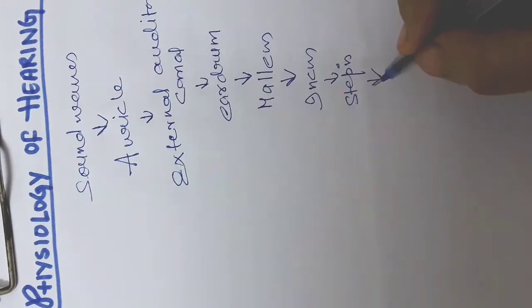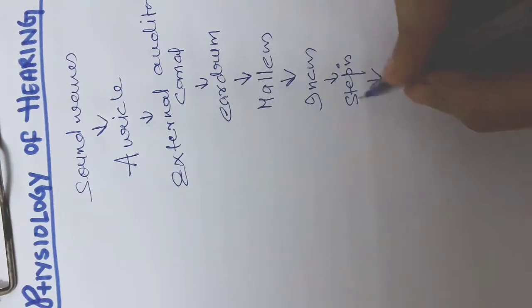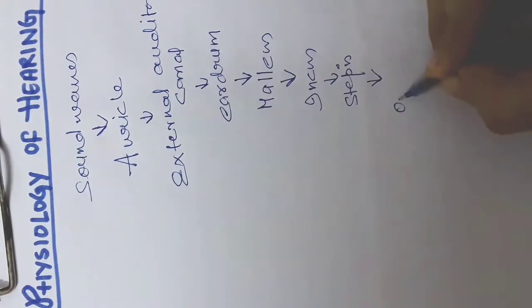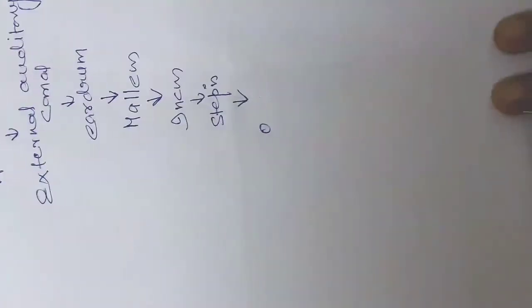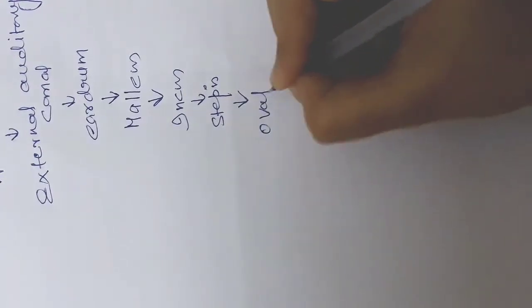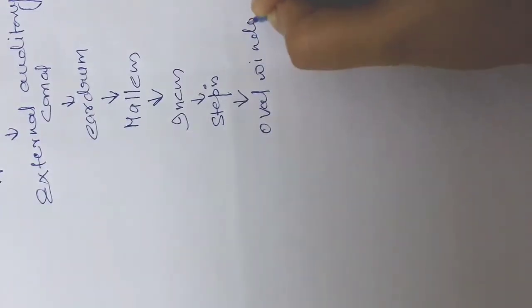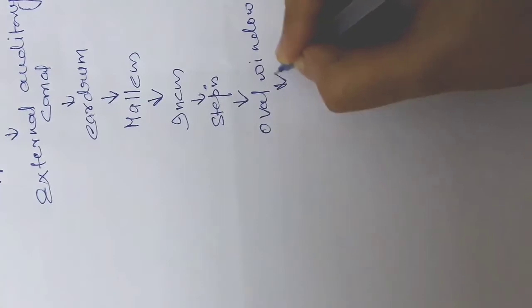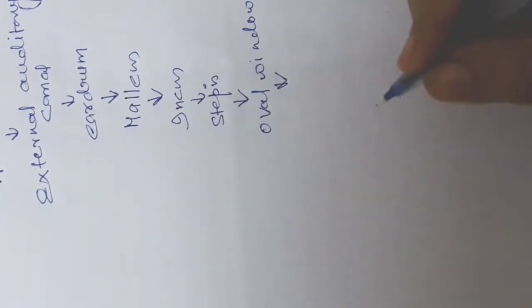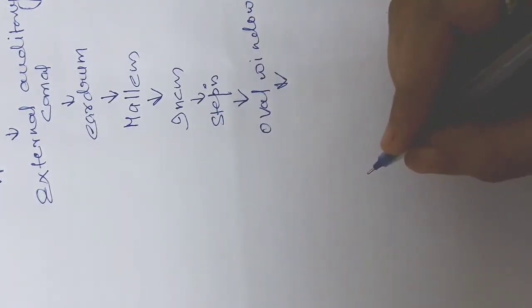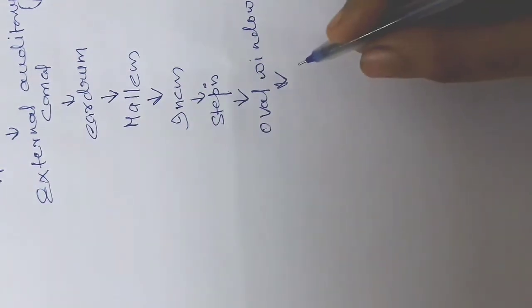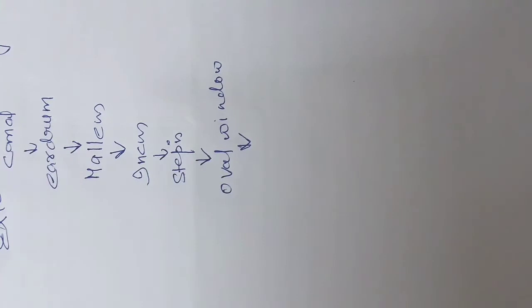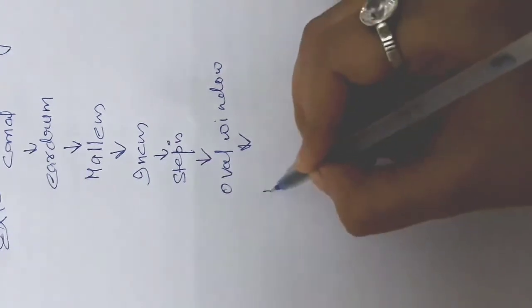As the stapes moves back and forth, it pushes the membrane of the oval window in and out. The oval window vibrates approximately 20 times more vigorously than the eardrum, and then the sound waves are transmitted to the round window.